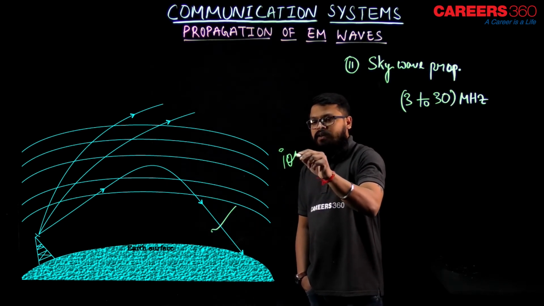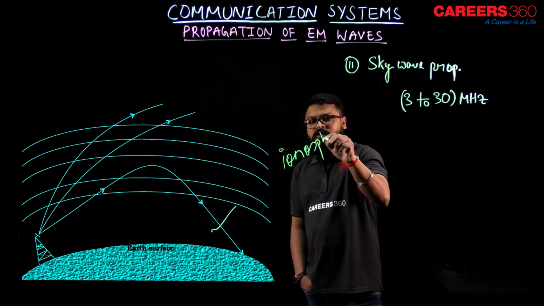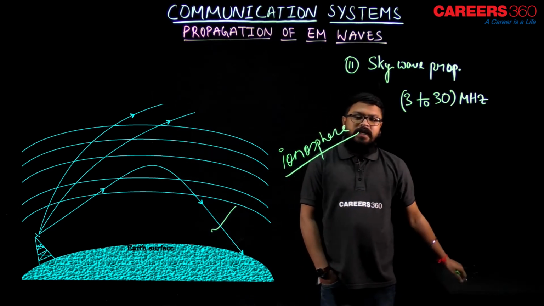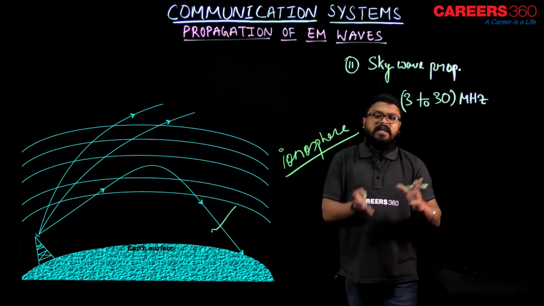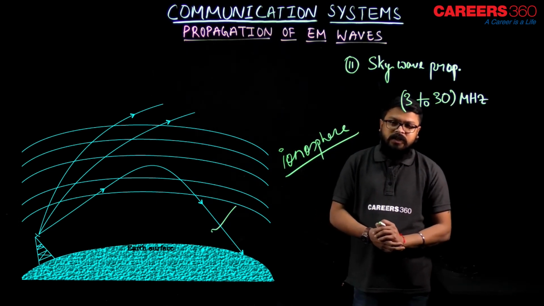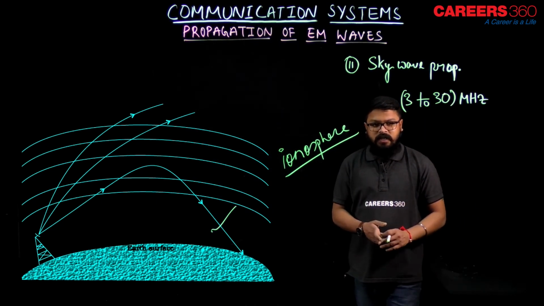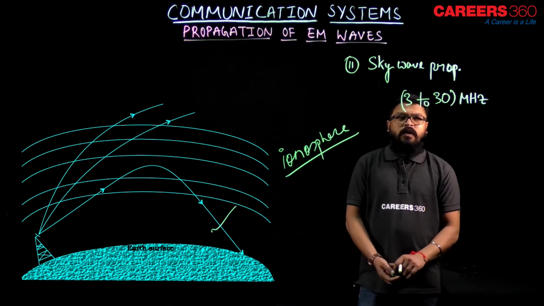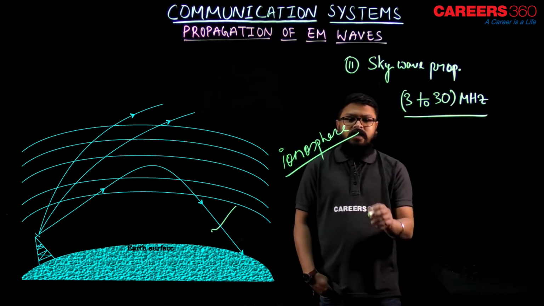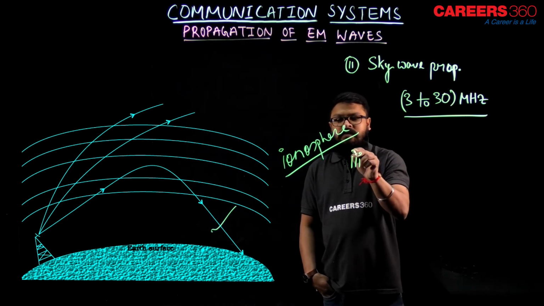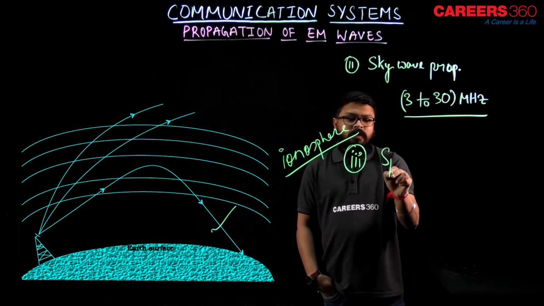From the ionosphere, these signals get reflected and reach the desired receiving antenna, and from that antenna again the information is transmitted to the user. I hope that is clear to you, right? And what is the range? 3 to 30 megahertz.